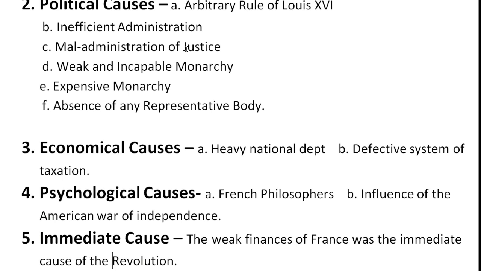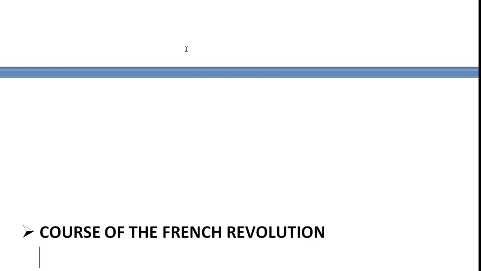Next, we have the immediate cause. What was the immediate cause due to which the revolution was held? It is mentioned that the weak finances of France were the immediate cause of the revolution. So, all these points we have discussed are the important reasons because of which the French Revolution was held. Next, we have the course of the French Revolution.